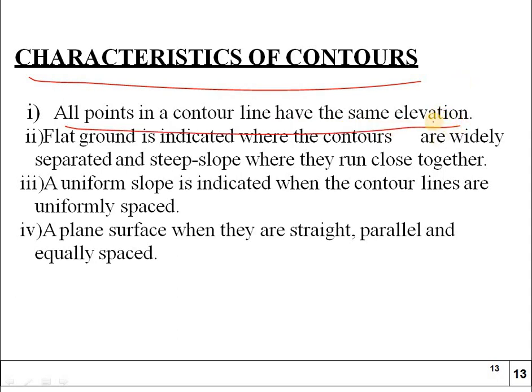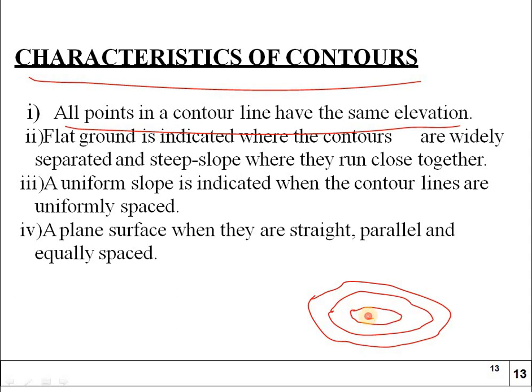So all points in a contour line have the same elevation, meaning a contour map will look like this. In these different lines, the contour lines will have the same elevation. In the plan we can see the same elevation. And here flat ground is indicated where the contours are widely separated, and steep slope where they run close together.